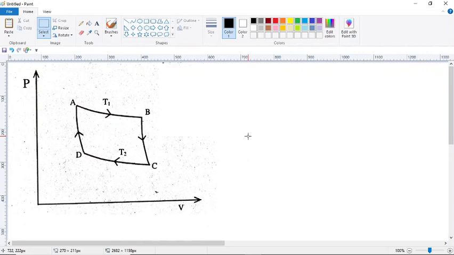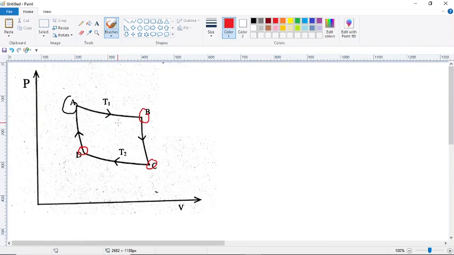We are considering two isothermal processes, AB and CD, where AB lies along at the temperature T1, CD at the temperature